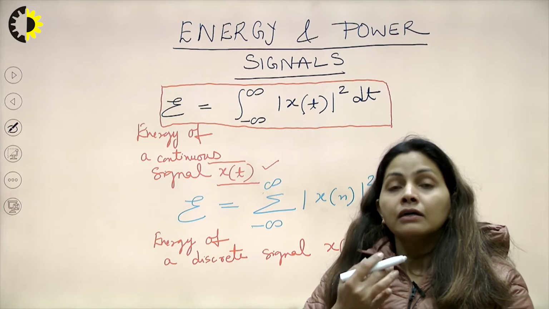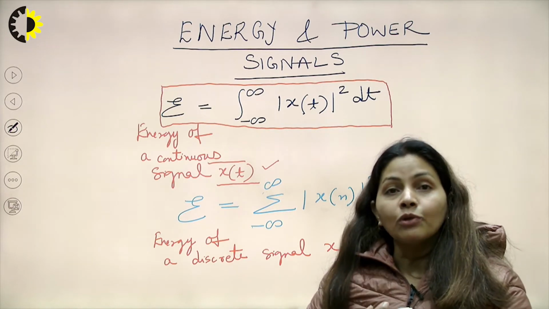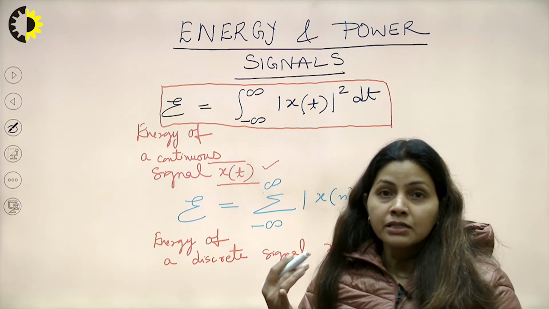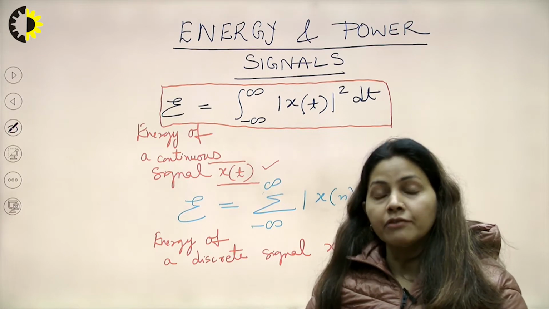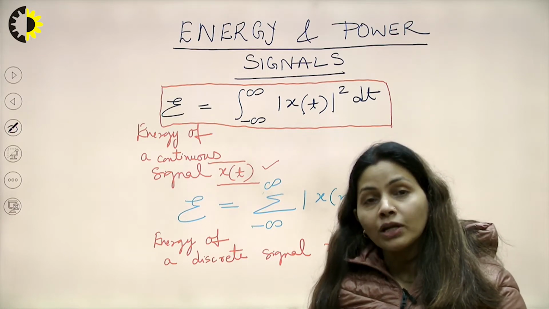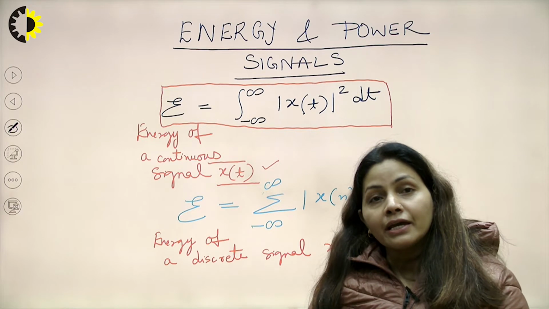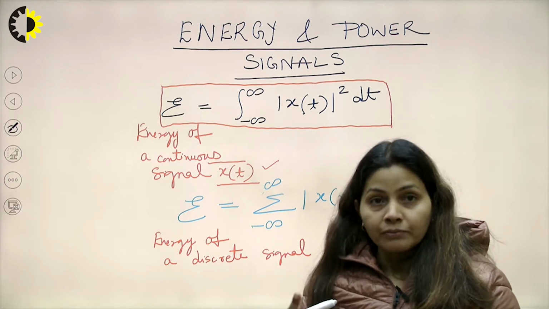That way we can calculate the energy of the signal. For any signal x(t), we can apply this formula and calculate the energy. So that is one.